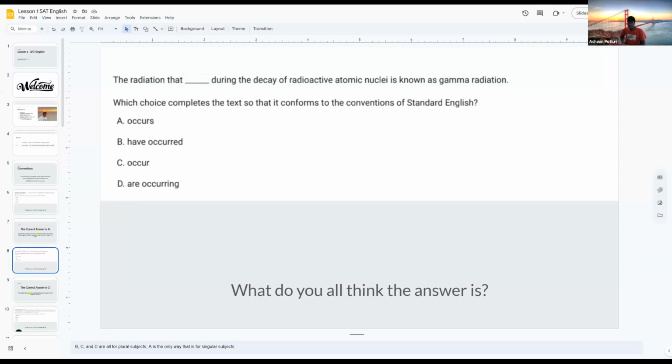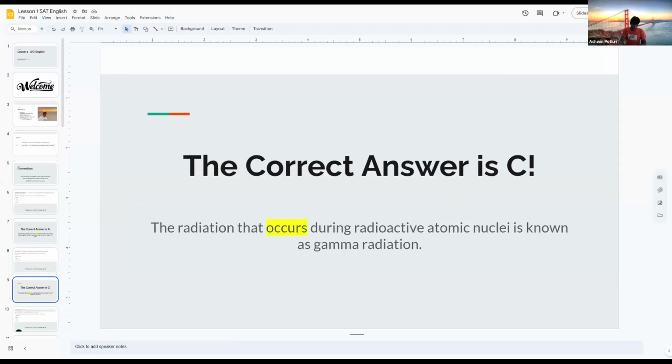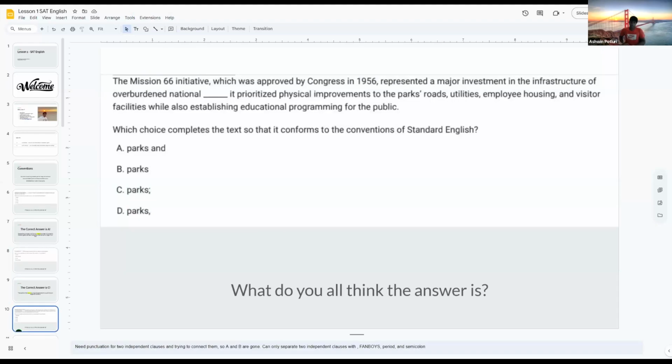So the radiation that occurs during the decay of radioactive atomic nuclei is known as gamma radiation. And the reason why B, C, or D don't work is that those are only for plural subjects, and radiation is a subject in the sentence, but radiation is a singular subject. So occurs is the only verb that works. Okay, so next question.